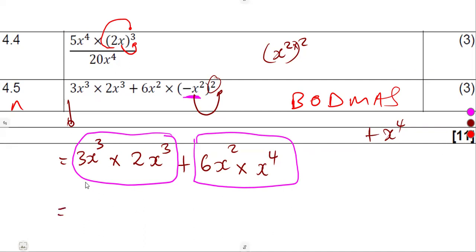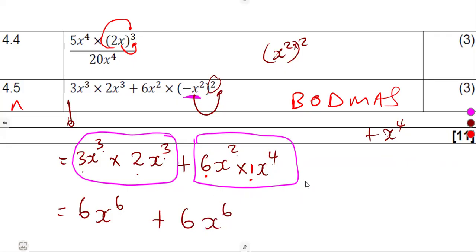Under a product, so let us multiply 3 times 2, that's 6. We are multiplying same bases here, so we add the exponents, 3 and 3, which is 3 plus 3, which is 6. Plus, we do the same thing here. There is a 1 here, so that's 6 times 1, which is 6. The x and the x are the same, so you add exponents, remember? Multiplication. So that was going to be 2 plus 4, which is 6.